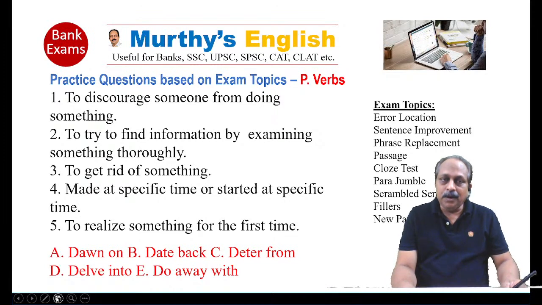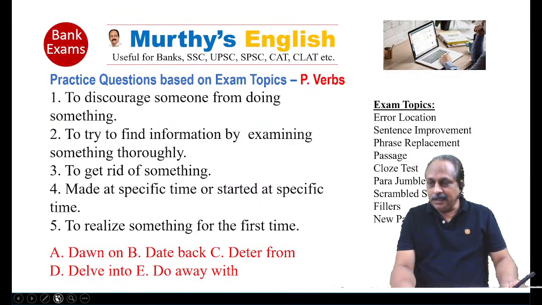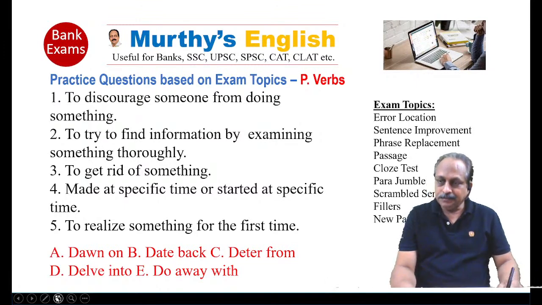The last five questions go with phrasal verbs and important ones. Try to get all the five correct. To discourage someone from doing something. What is a phrasal verb? Discourage someone from doing something.